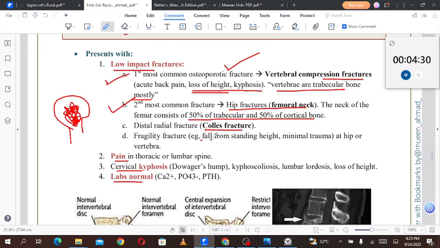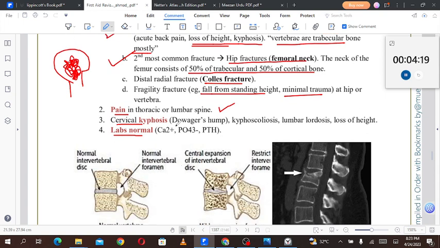Fragility fracture, for example, a fall from standing height, minimal trauma at the hip or vertebra, can also cause low impact fractures. Pain in the thoracic or lumbar spine. Cervical kyphosis, that is Dowager's hump. Kyphoscoliosis, lumbar lordosis, and loss of height can also be seen. The labs are normal, like calcium, phosphate and the parathyroid hormone. Everything will be normal in the osteoporotic patient. That is a very important thing to remember, and also a confusing thing.